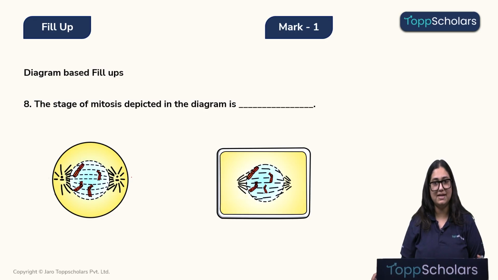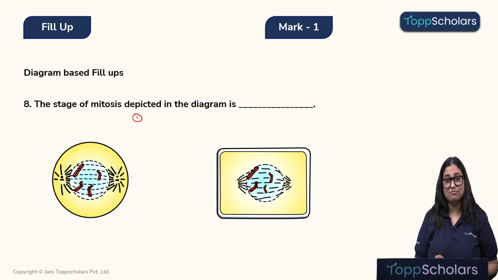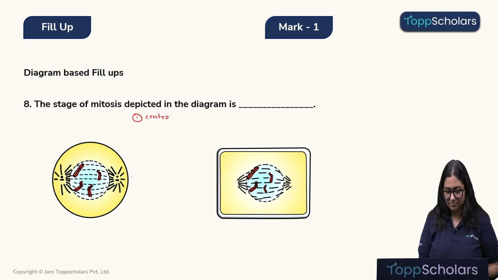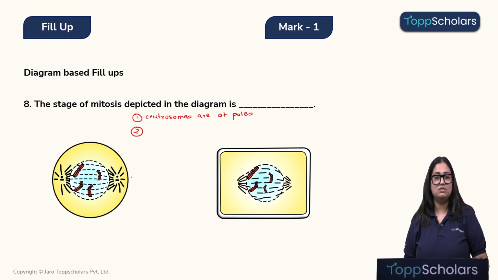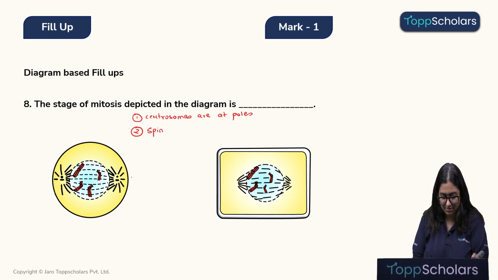The stage of mitosis which is depicted in the diagram is. So, let's look at the diagram clearly. The first observation that you can make is that the centrosomes are at the poles. The second observation is the presence of spindle fibers.